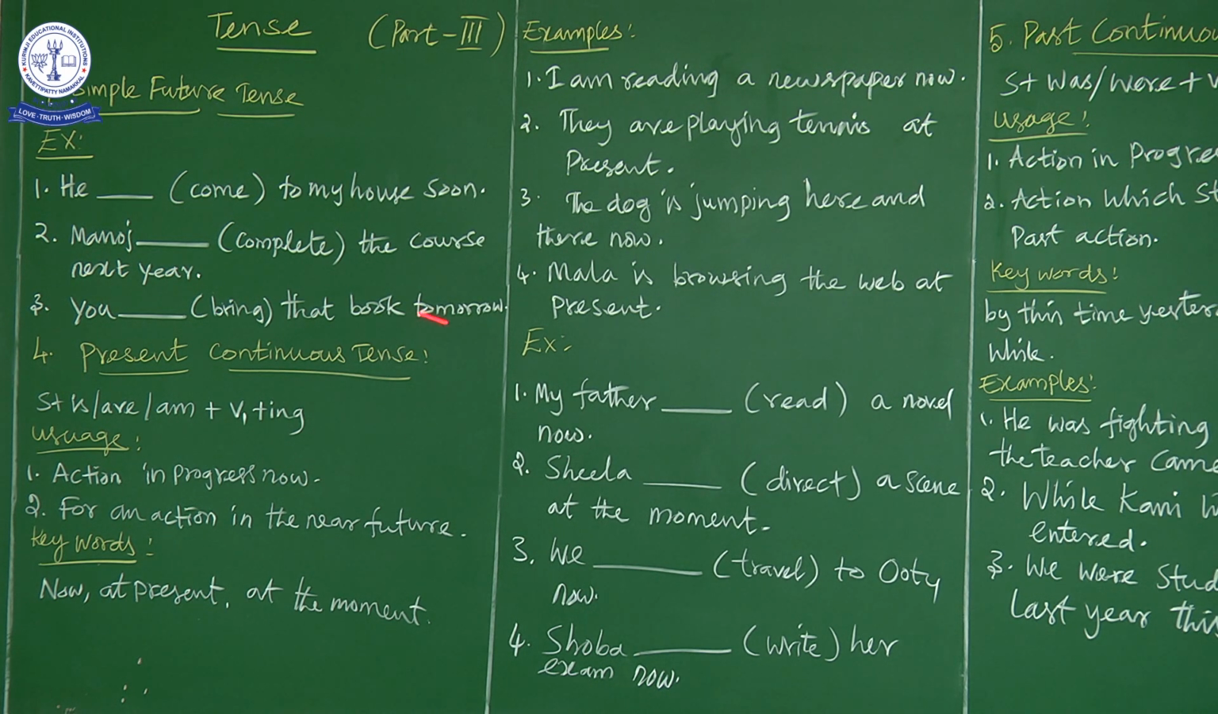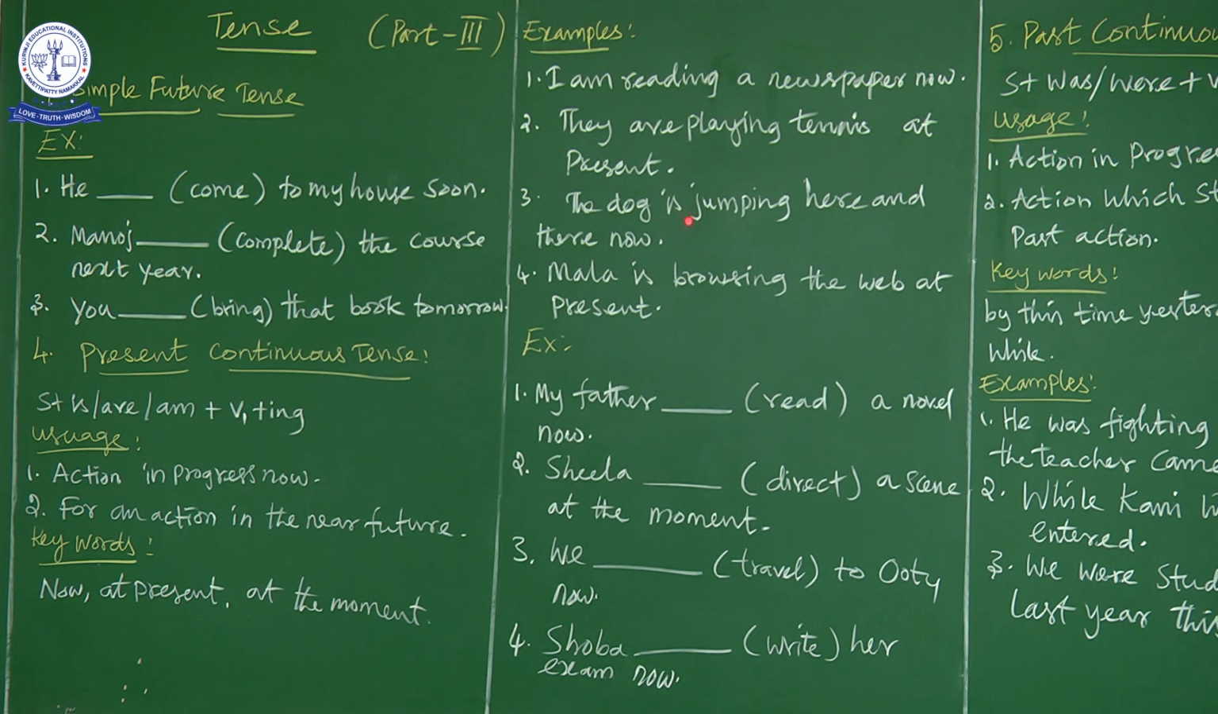The third example. The dog is jumping here and there now. Okay. What is the keyword here? The word is now. So this particular word refers to that this action is taking place at the time of speaking, in progress now. Now what is the progress? Dog is jumping here and there now. Now the dog is jumping. Okay. So it is a time of speaking. It is taking place at the present time. That is why we go for present continuous tense.